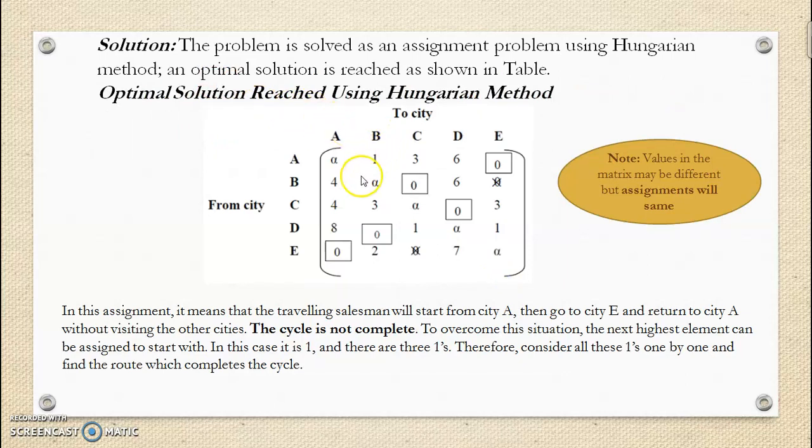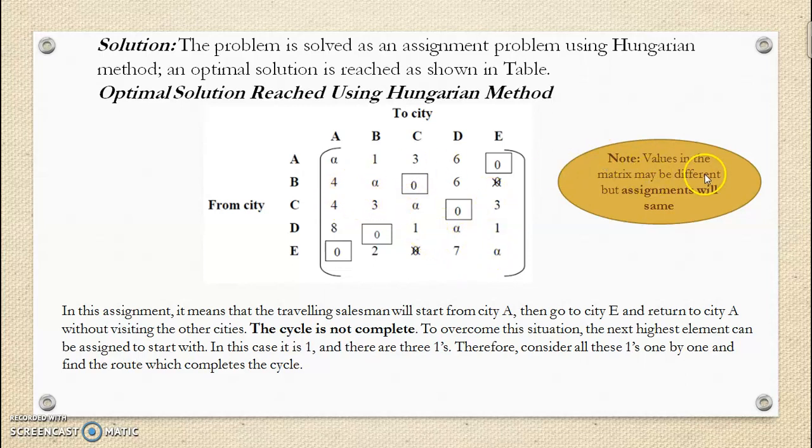Now we have obtained here the solution by Hungarian assignment method. I hope that you know the Hungarian assignment method and you are able to solve the assignment problem. Here the optimal solution according to Hungarian assignment method is given. So there are many ways of obtaining the solutions by drawing the number of lines. So if the line pattern is different, these values other than assigned zeros may be different.